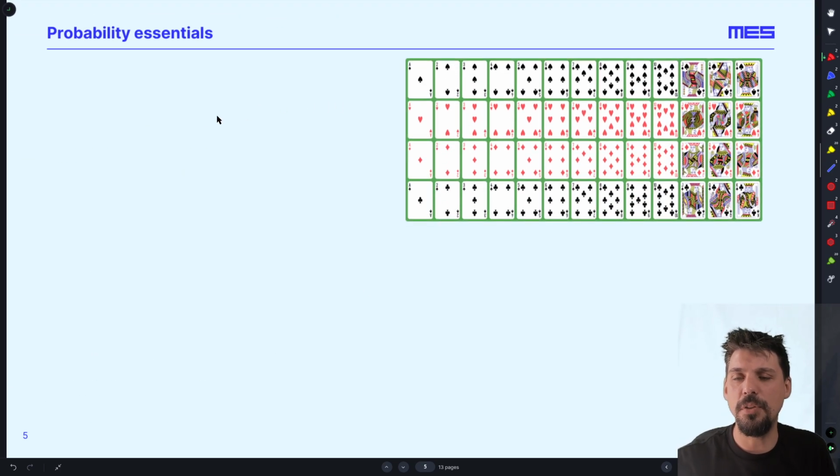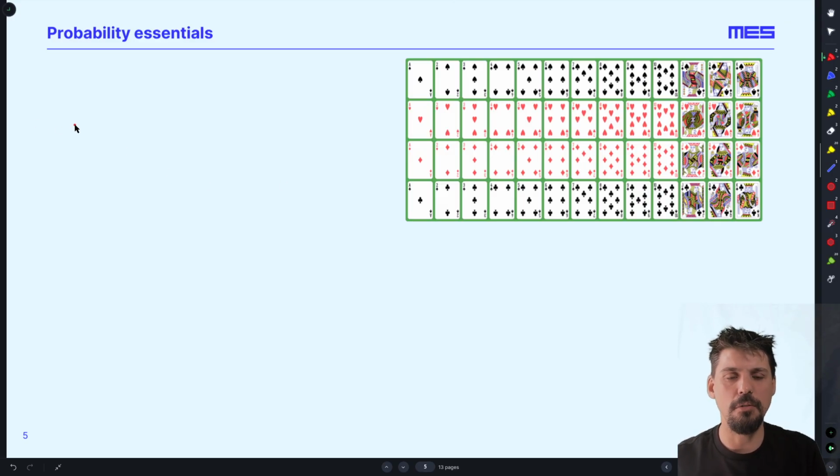All right, let's try a few things out here. So here I've got an illustration of an entire deck of cards. All right, 4 suits, spades, hearts, diamonds, clubs. 2 of them are black, 2 of them are red. We've got the numbers 1 or ace to 10, and then jack, queen, king. Those of you unfamiliar with the deck of cards.